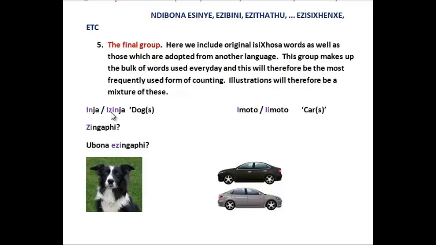Now you might ask the question, because first of all you can see the Z very clearly in izinja, but not in imoto. So I want you to imagine that all of these double I words actually contain an imaginary Z between the two I's. And that way it will make it a bit easier for you. But as I say, it's an imaginary Z. The actual word is imoto, and we will see many more examples because we are going to use a mixture now in this particular video. So zingapi and ubona ezingapi.